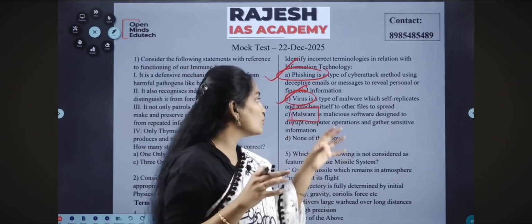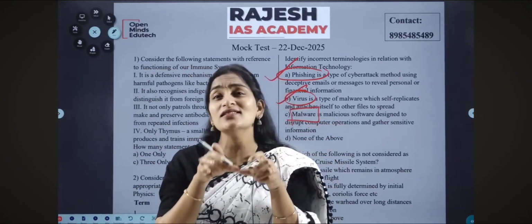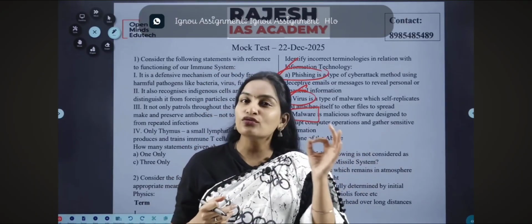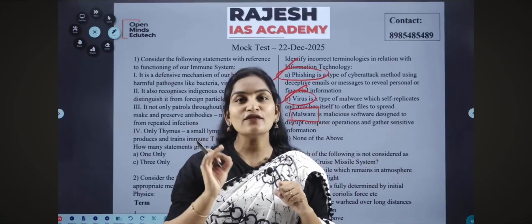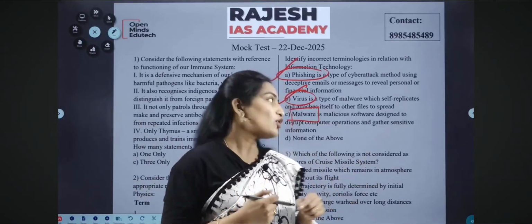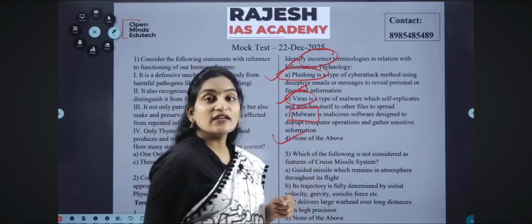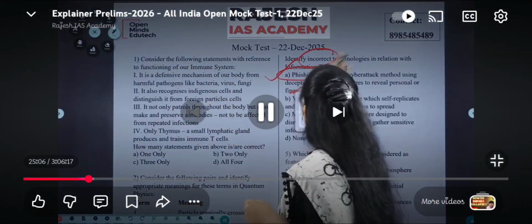Malware is malicious software similar to the virus, but it tries to gain the sensitive information which is there in your computers or anything. So most of the time hackers use this. These are the basic terms which we have to go through in information technology. Already we have a syllabus topic, that is awareness in the fields of IT, robotics, nanotechnology and all these things. So it comes under that topic. So the question is to identify the terminologies in information technology. I asked for the incorrect statement. So all the statements are correct. So answer is none of the above. And going to the fifth question.